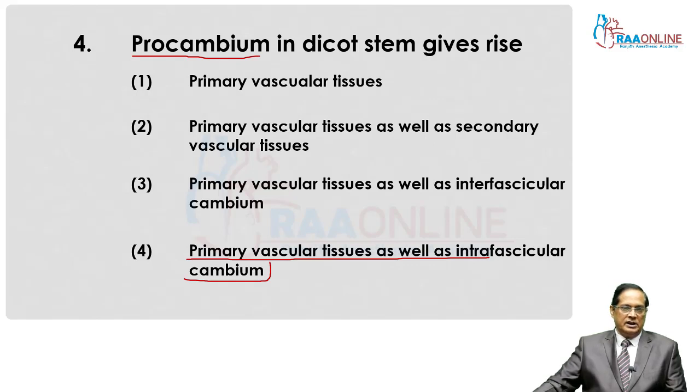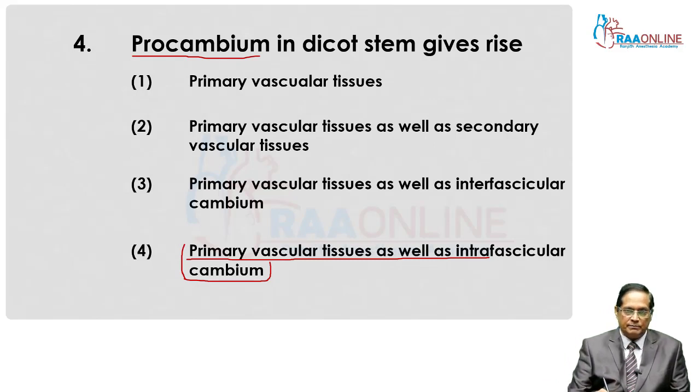Intrafascicular cambium. Primary vascular tissue means primary xylem and primary phloem. These two are the primary vascular tissue.